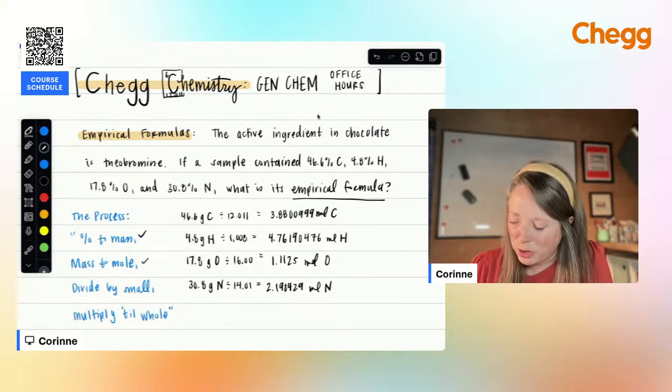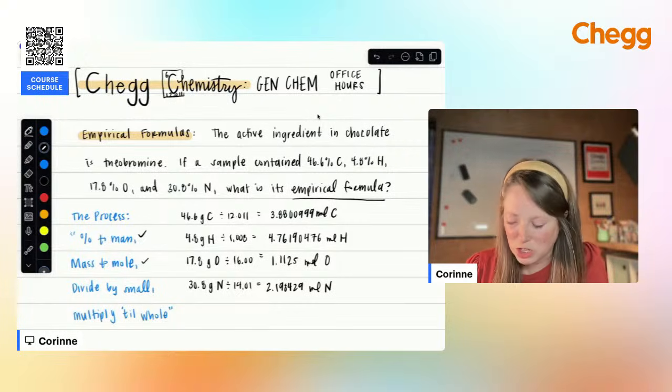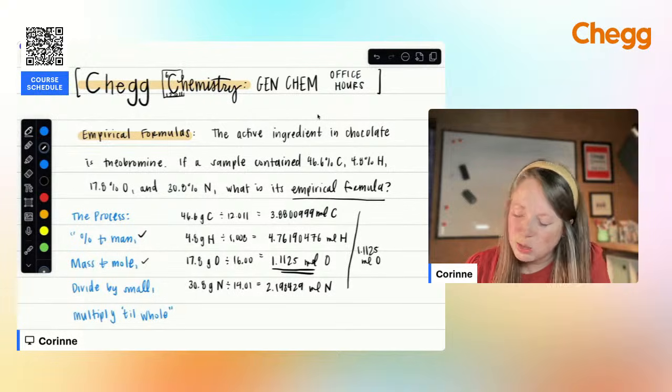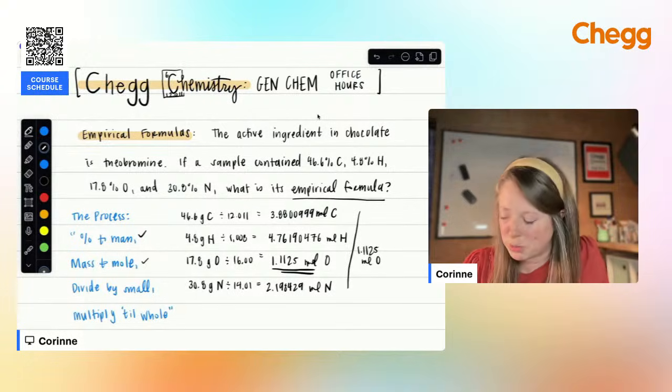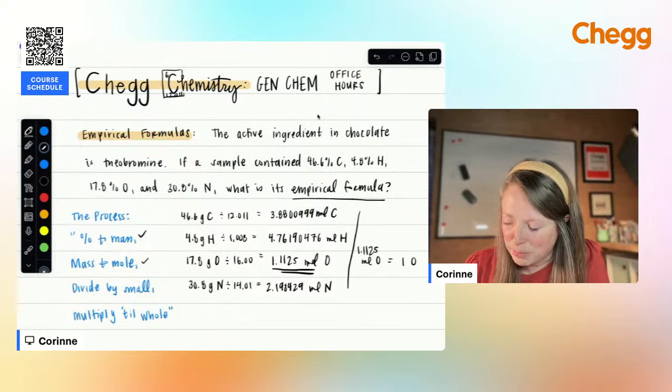Now we're going to divide all of these quantities by the smallest quantity. Again, the goal is to get to a whole number ratio for our formula. So we're going to pull out this number, and that's what we're going to divide everything by. Okay, so as we do this, we're going to get those whole number ratios. So we know 1.1125 divided by that means we'll have 1 atom of oxygen.